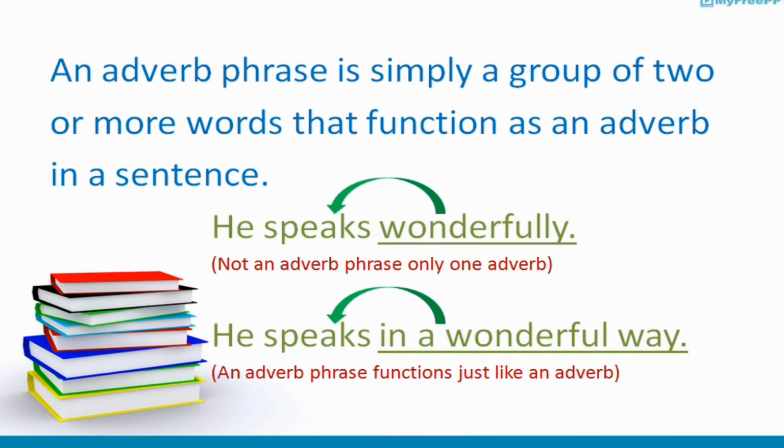Let's have the conclusion of the adverb phrase. An adverb phrase is simply a group of two or more words that function as an adverb in a sentence. For example: he speaks wonderfully. In this sentence, wonderfully is an adverb word, not a phrase. If I expand this adverb word, it will change into an adverb phrase: he speaks in a wonderful way. In this sentence, in a wonderful way is an adverb phrase. It functions just like an adverb word.